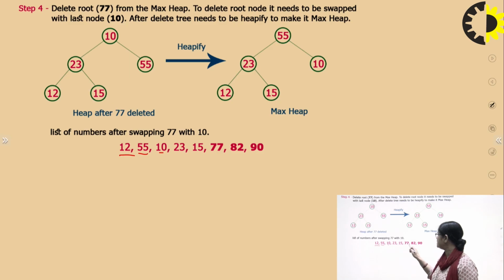55, 10, and if you see from the back side, the sorting is going on. This 90 has come, 82 has gone, 77 has come. So they are coming in the ascending order, right?